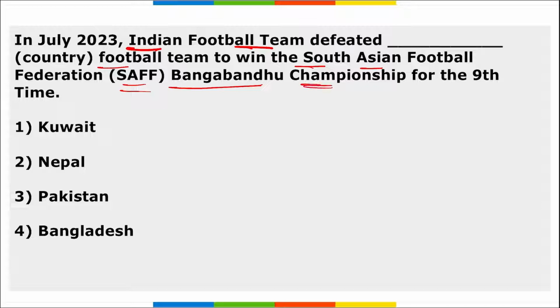Next is Indian football team defeated Dash football team to win the South Asian Football Federation Bangabandhu Championship for the 9th time. So Indian football team defeated Kuwait. Correct? Defeated Kuwait country football team to win the South Asian Football Federation Bangabandhu Championship for the 9th time. Correct? Important, take a note.